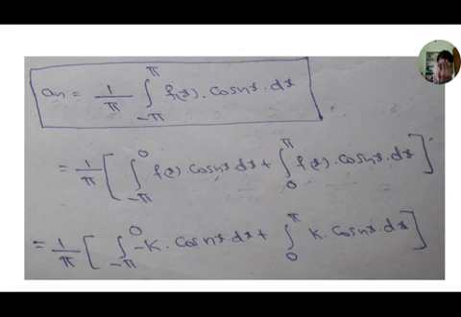a_n also, integration from minus pi to pi of f(x) cos nx dx, that is 1 by pi, minus pi to 0 of f(x) cos nx dx, and 0 to pi of f(x) cos nx dx. From minus pi to 0, we substitute f(x) value, that is minus k. From 0 to pi, substitute f(x) value, which is k.